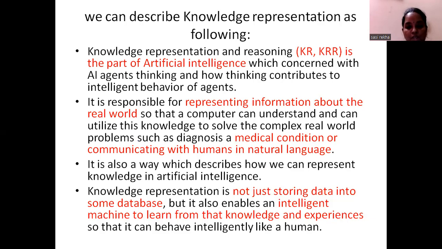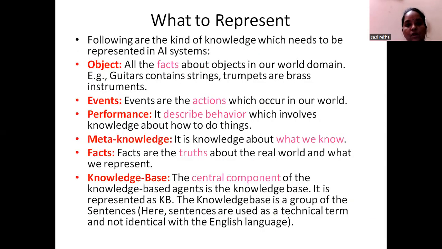It is not just storing data in some database. It also enables an intelligent machine to learn from that knowledge and experience so that it can behave intelligently like a human.